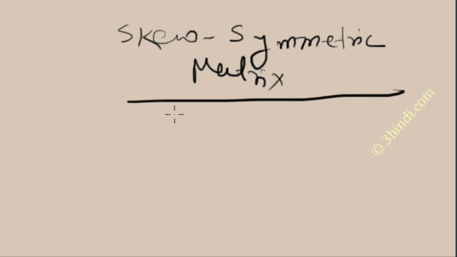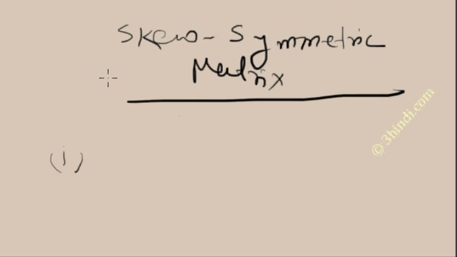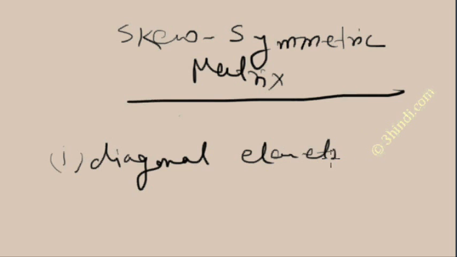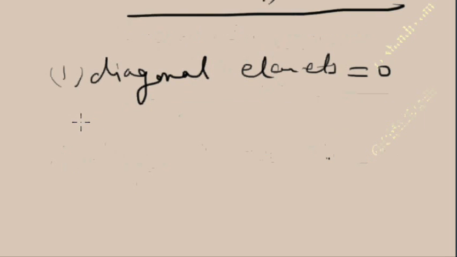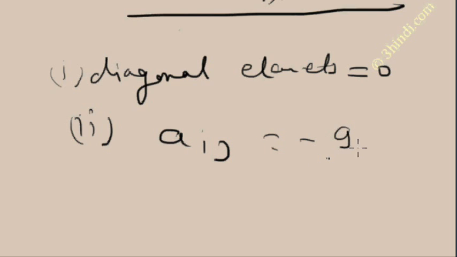The first condition for the skew symmetric matrix is that the diagonal elements are equal to 0, and the second is that Aij is equal to minus Aji.